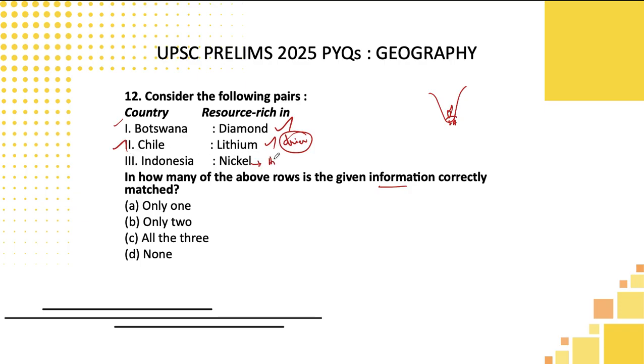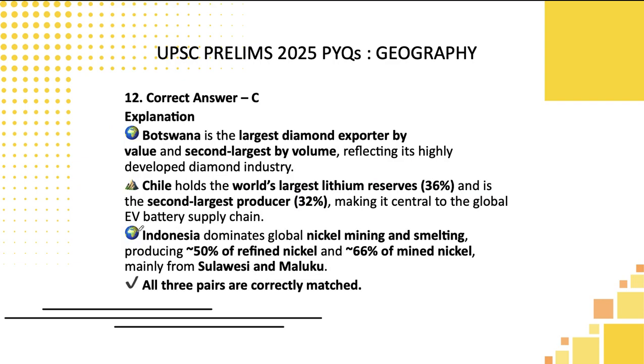Nickel, usually students, will be available in regions which are facing high rainfall. Indonesia is located near the equator, and that will be facing high rainfall, high temperature. So it will have nickel. So you should know some logic actually. Whenever you are reading, as I said before, cropping regions also, like that, mineral resources, you should have some logic. If some mineral is found, what are the requirements? Temperature should be more or less, rainfall should be more or less. Add that extra fact to your knowledge. Then if they ask anything in a particular question, you can use that logic in a reverse engineering mode and try to get that answer in a simple manner. Here all the 3 facts are correct, students.